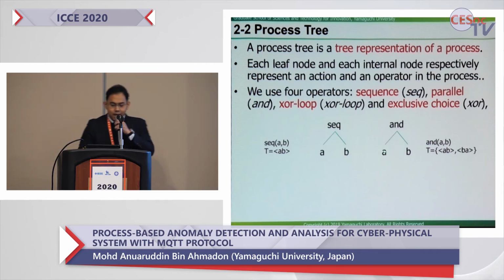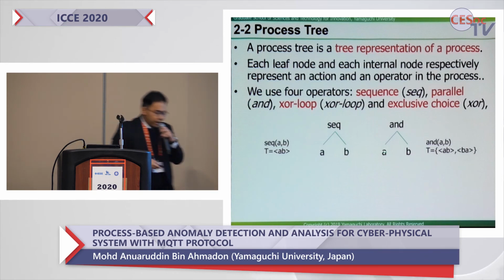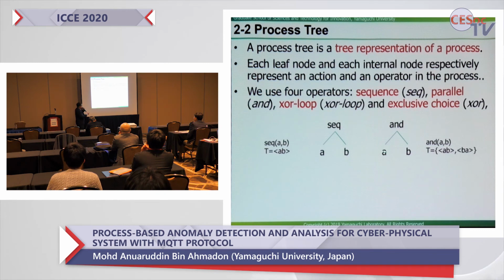So next one is AND. AND is the operator for parallel. So for AND(A, B), A and B will be executed in parallel. For example, in the trace, AB or BA is acceptable.